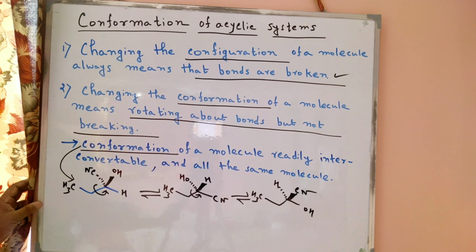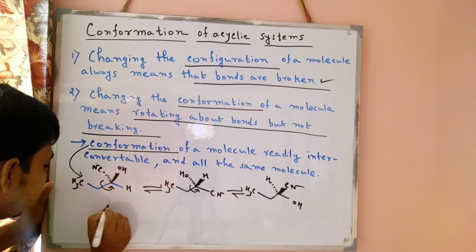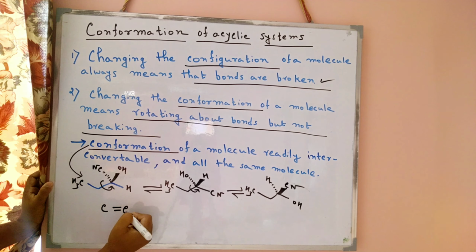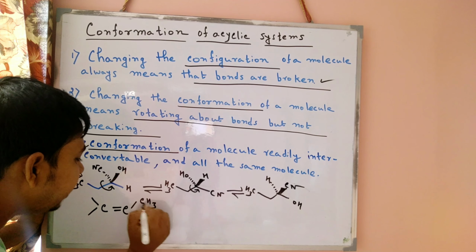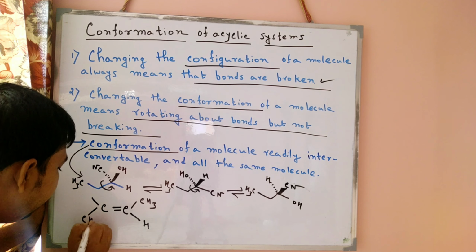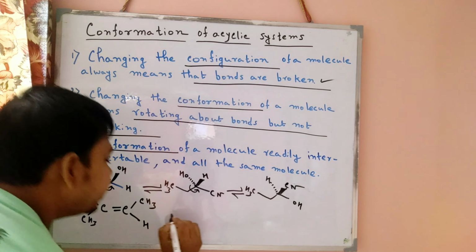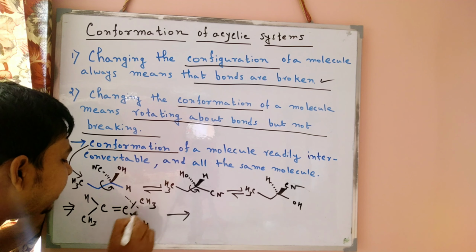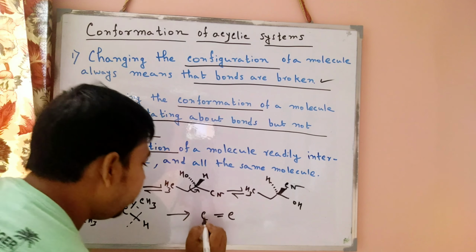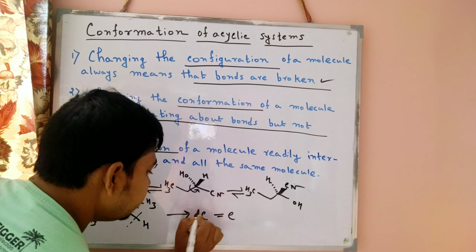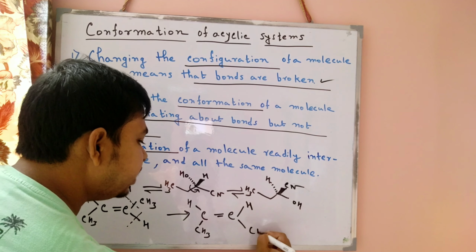In the case of configuration, we similarly give one example. Here one CH3 group is present and here another CH3 group is present. To explain configuration, we break the bond, break the two bonds. After breaking the two bonds, we write hydrogen on this side and CH3 on this side.